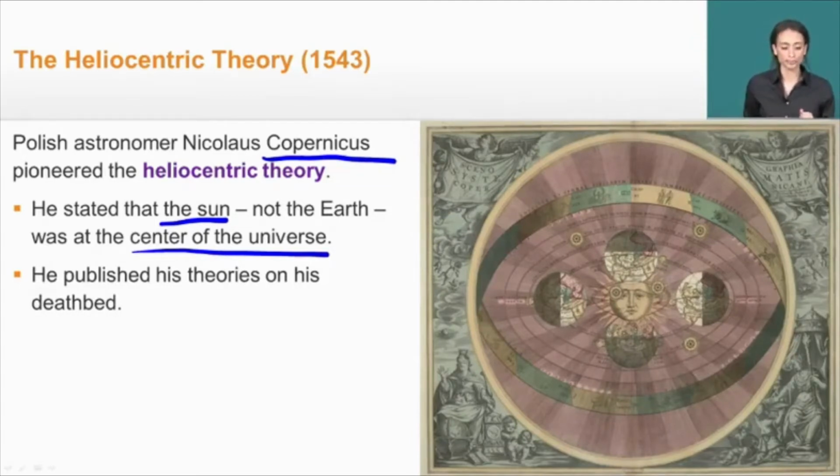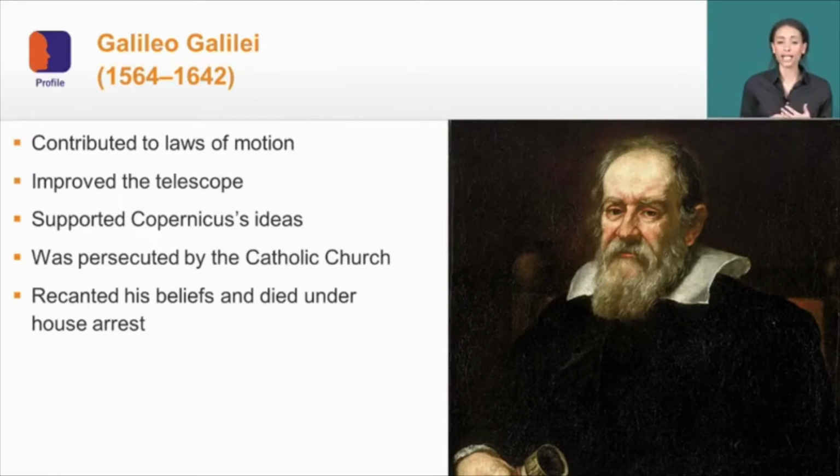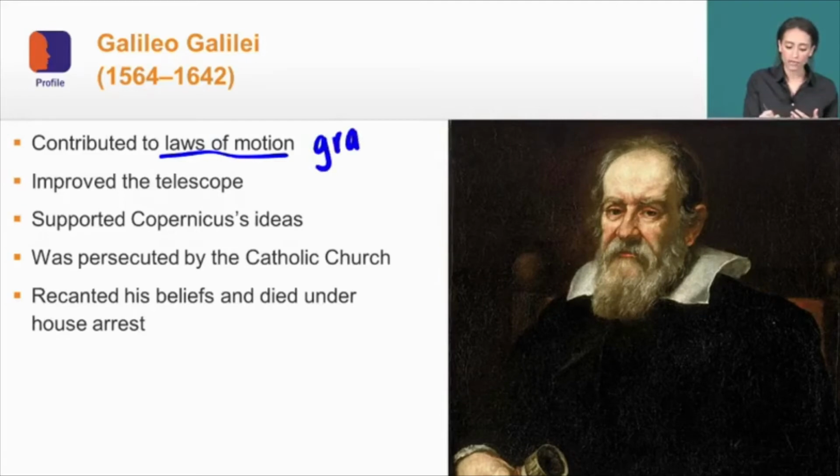Now, he does eventually publish the work, and other later philosophers and scientists continue to pursue the research that he was doing. Galileo Galilei is an Italian astronomer who continues the work that Copernicus was doing by contributing to the laws of motion. So the concept of gravity comes out of Galileo's studies. He also improves the telescope. What this is going to do is make his measurements much more precise and accurate.